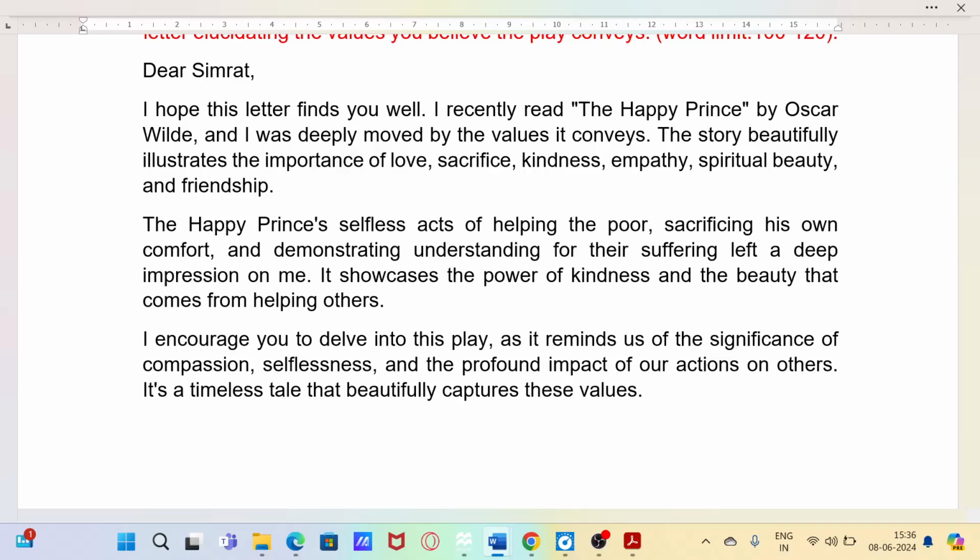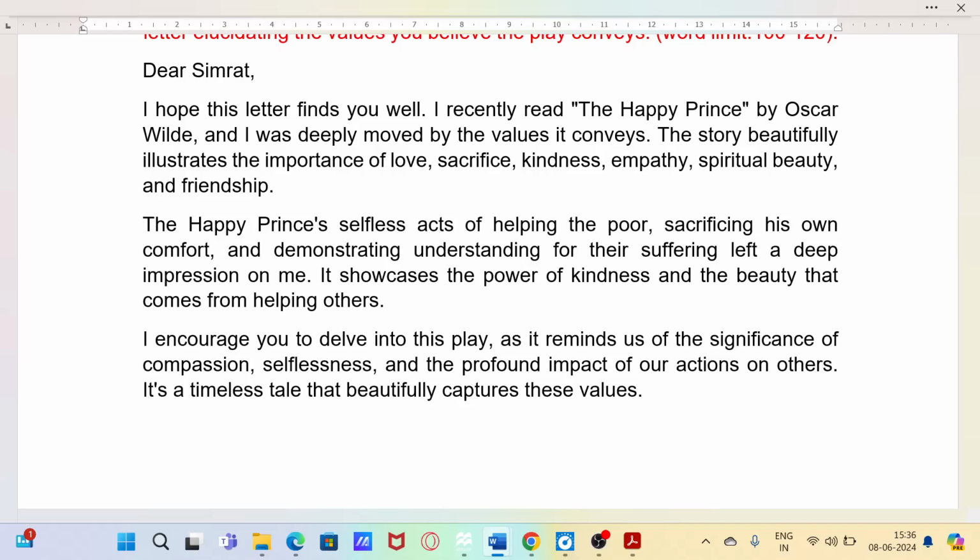The Happy Prince's selfless acts of helping the poor, sacrificing his own comfort, and demonstrating understanding of their suffering left a deep impression on me. It showcases the power of kindness and the beauty that comes from helping others.